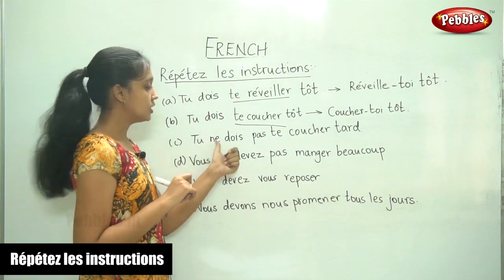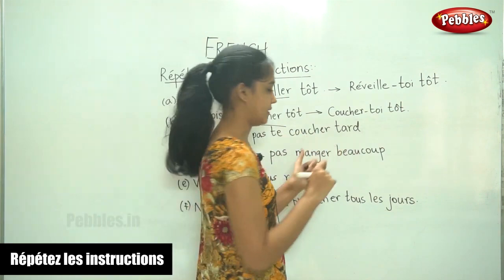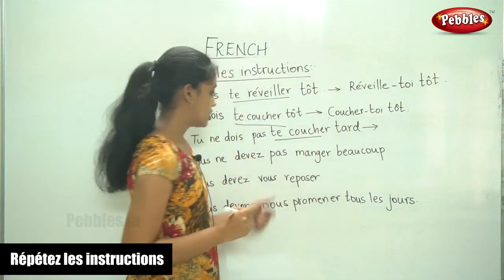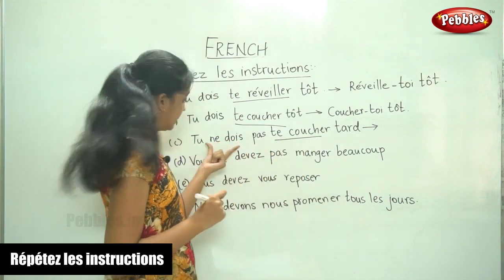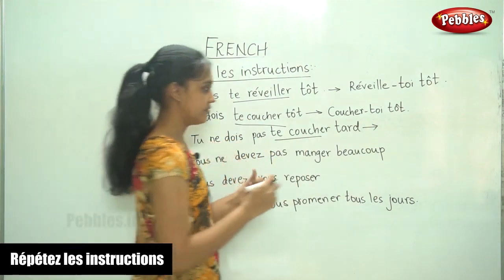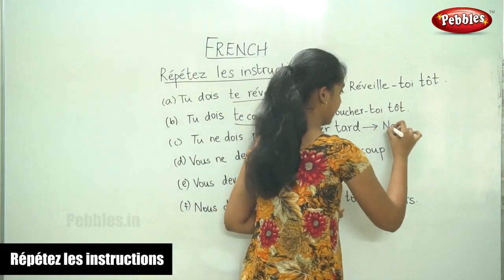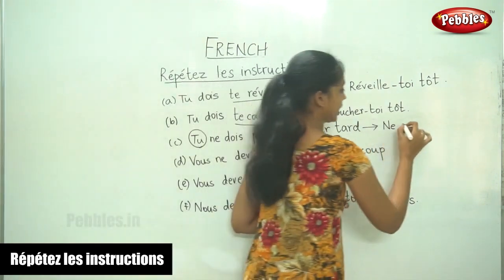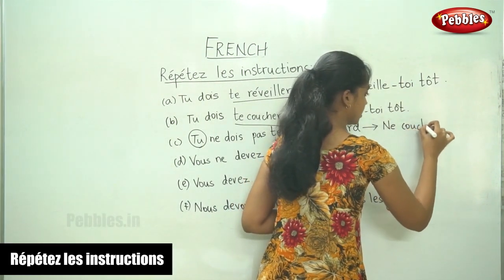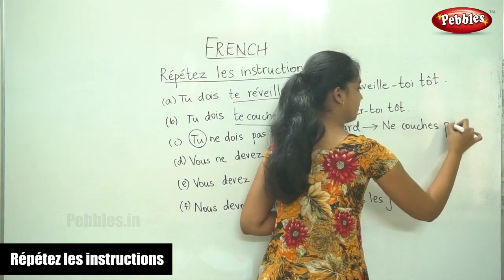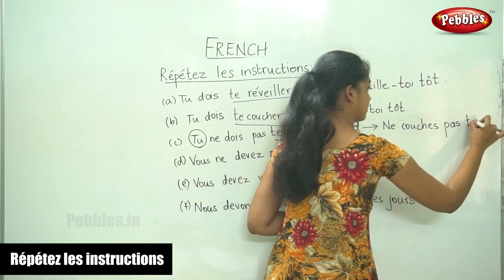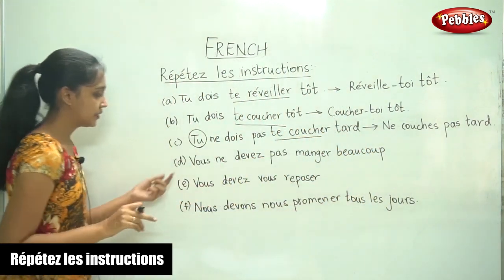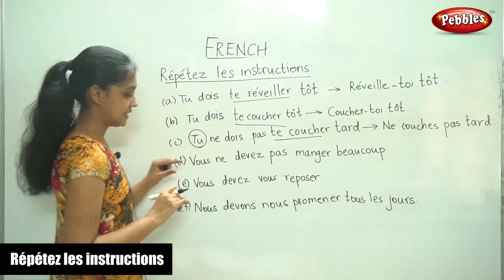The next sentence, tu ne dois pas te coucher tard. Tu ne dois pas te coucher tard. So now this is also reflexive. So, but the sentence is negative. So, and now the verb, the subject here is tu. So coucher becomes coucher pas tard. Moving on to the next sentence.